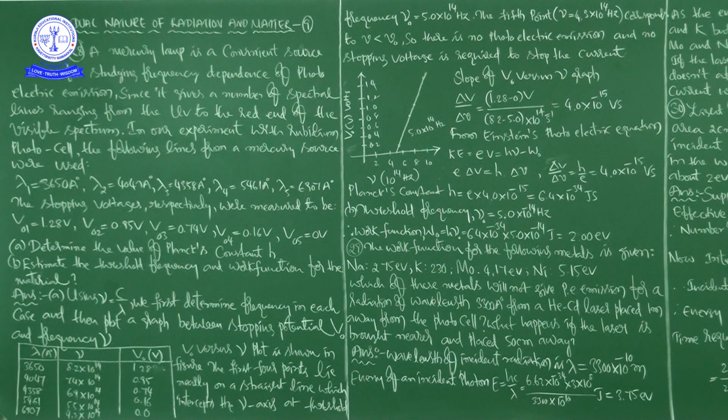And here what we are writing is e into delta V is equal to h into delta ν. How can we write this? That is e into delta V is equal to h into delta ν.